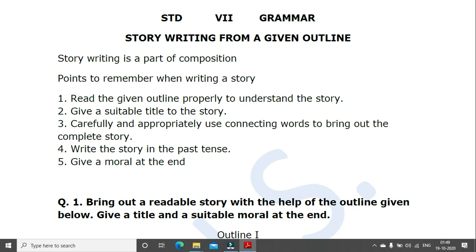Okay, visualize your story. Give a suitable title to the story. Now, this is very, very important. Your story, if it has no title, you are going to lose marks. Sometimes they ask you to give a moral. At that time, you have to give a moral. But you may not lose marks if they don't tell you. They may not tell you, right, give a title. They may not tell you, give a moral. But if they tell you, mention, give a moral, then you have to write. And if you, after telling, if you haven't written the moral, you will lose marks. Clear? But the heading, whether they tell you or no, the title has to be there.